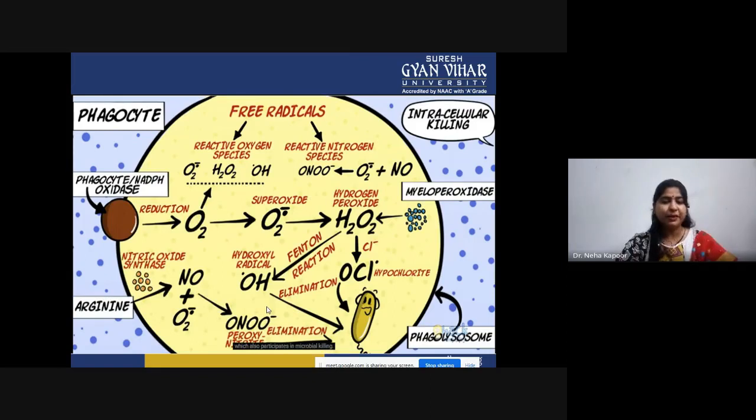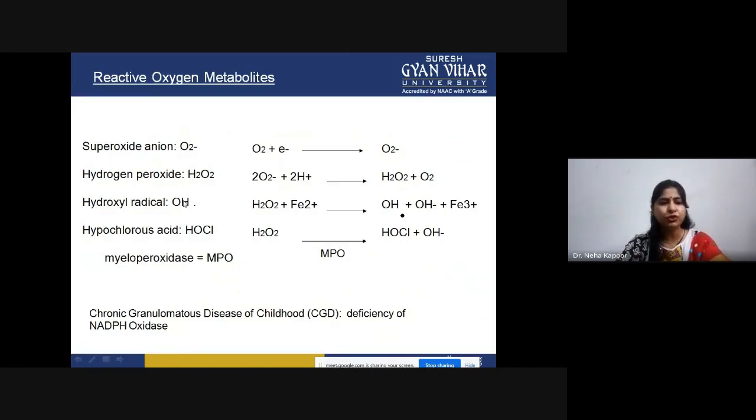The second part of this pathway is the reactive nitrogen species, due to which RNS is formed. In that case, arginine is the major contributing factor for this peroxynitrite formation, and that is brought about by nitric oxide synthase. This is the complete mechanistic approach that we have just discussed in the previous slide, how the oxygen is being reduced by NADPH oxidase. This is a superoxide anion, then hydrogen peroxide is formed, then hydroxyl radicals, then hypochlorous acid with the help of myeloperoxidase. Next is oxygen independent.